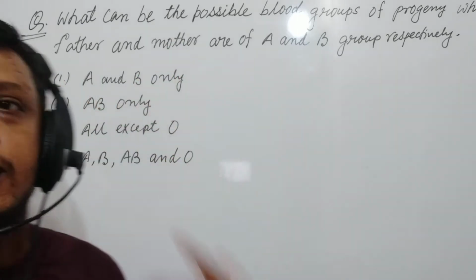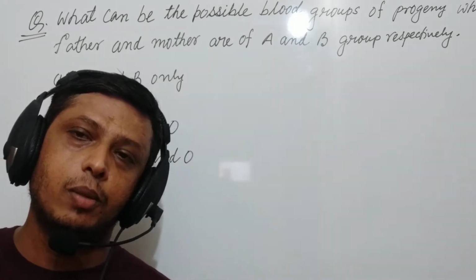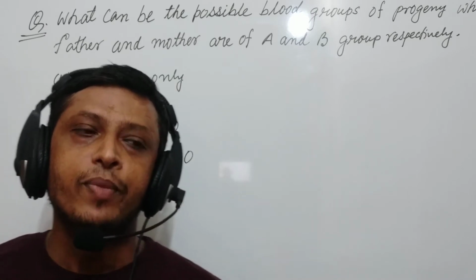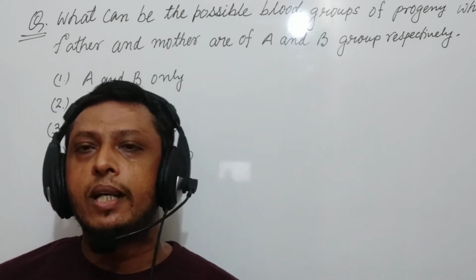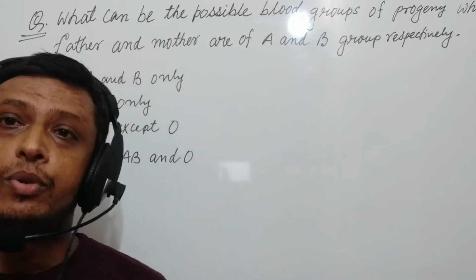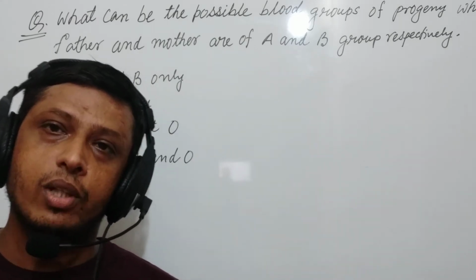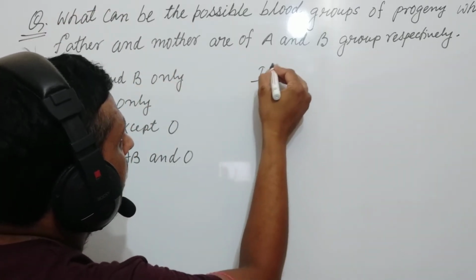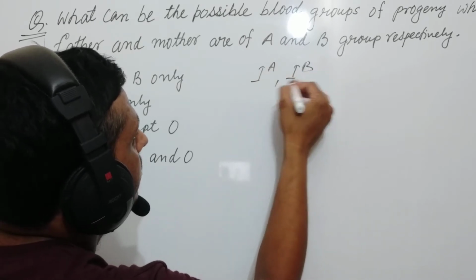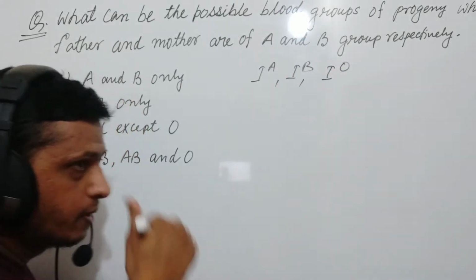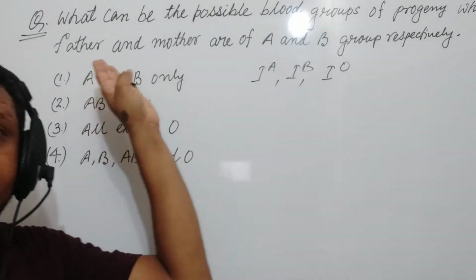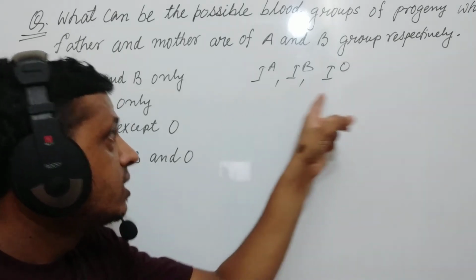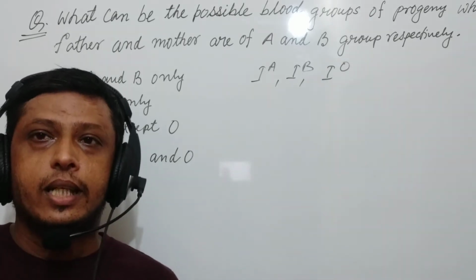So we all know that there are commonly four types of blood groups: A, B, AB, and O group. And these blood groups are controlled by a gene which has three different alleles. This is a case of multiple alleles, and the alleles are represented by IA, IB, and I0. Now, if the father's blood group is A, then what will be the allelic combination? Because out of these three alleles, only two alleles can be present.